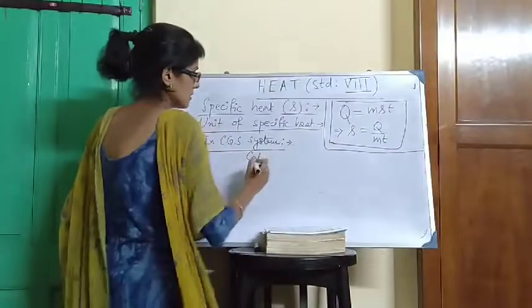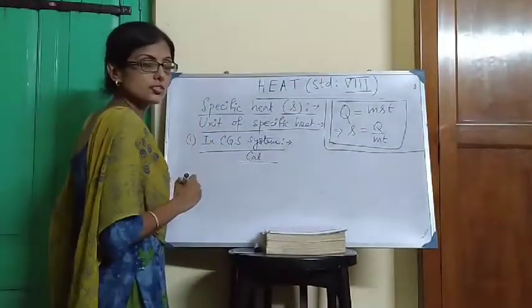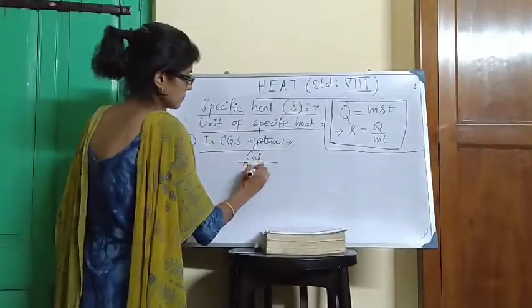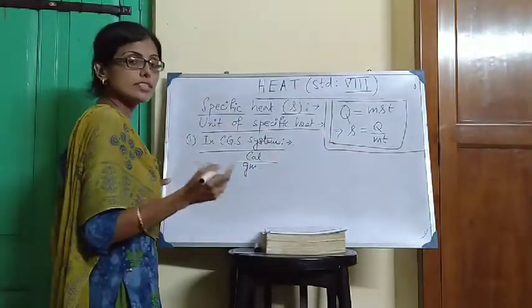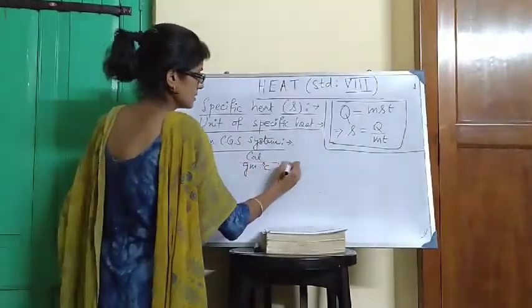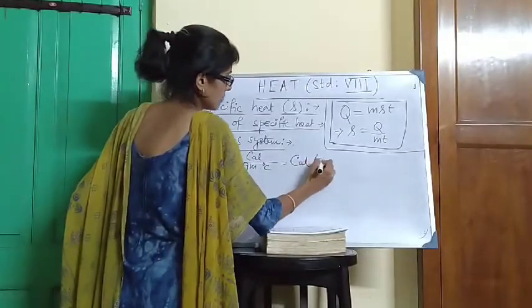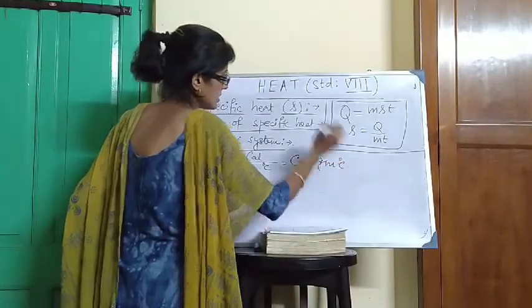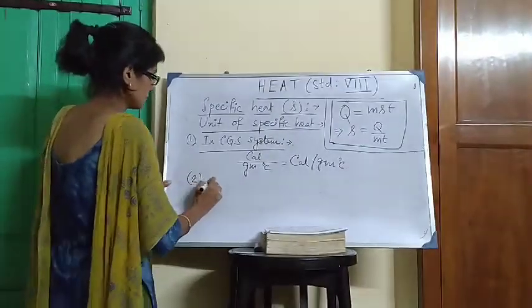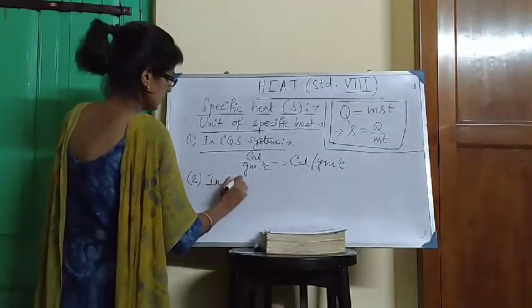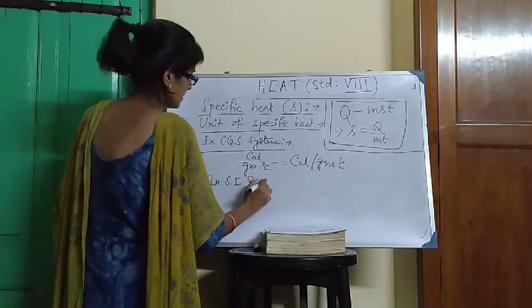Denominator. Mass is there. CGS unit of mass, gram. T, temperature difference or increase in temperature. CGS unit, degree centigrade. That means calorie per gram degree centigrade. Number 2. In SI system.